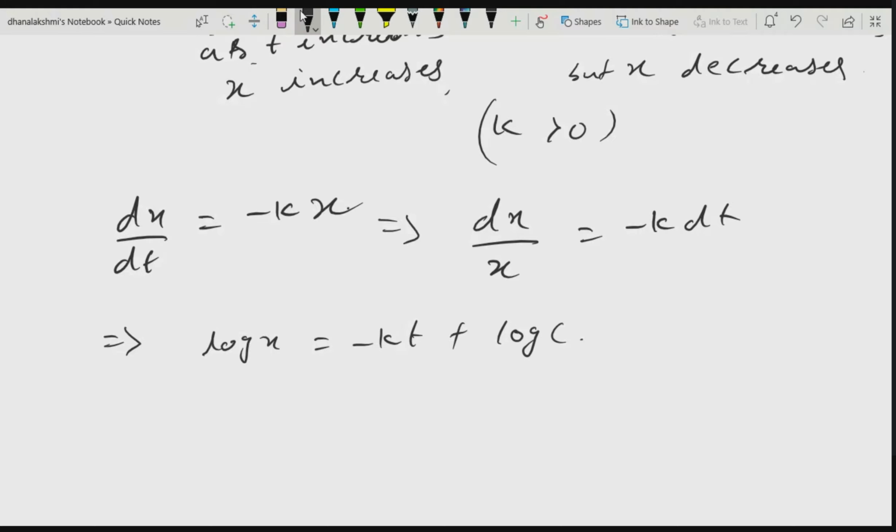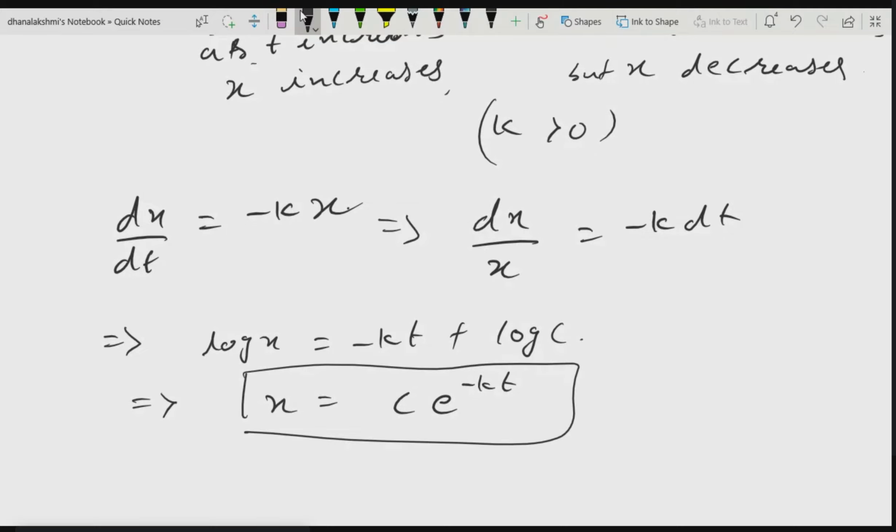If I simplify this, x will be equal to c into e to the power minus kt. So at a given time, you can find the quantity of that substance, I mean, how much substance is left. This is the solution. Got it, all of you? Similarly, if I take a plus sign, I will get x is equal to c into e to the power kt itself. Got it? Yes, ma'am.